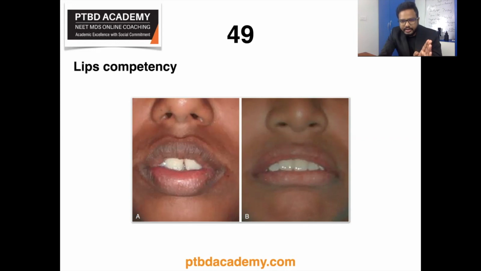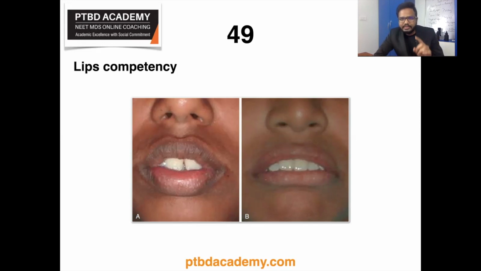In the left illustration, there is a short upper lip, because of which the oral seal is not obtained. So there is no competency of lips, right? As in the case of the right illustration, image B, the lips are of normal length, but still there is no oral seal because of prominent and proclined incisors.